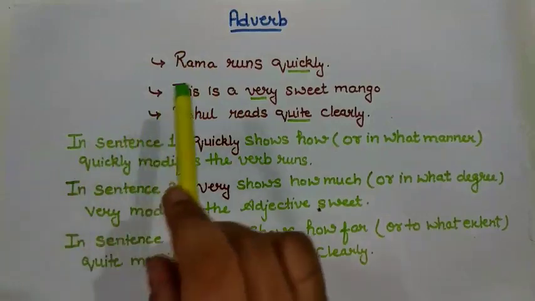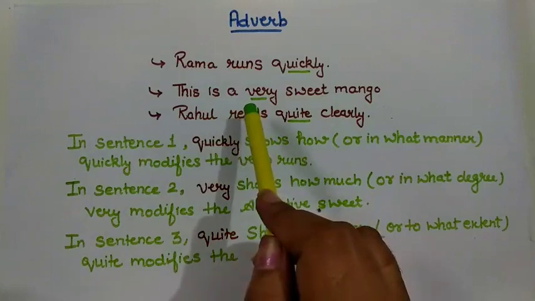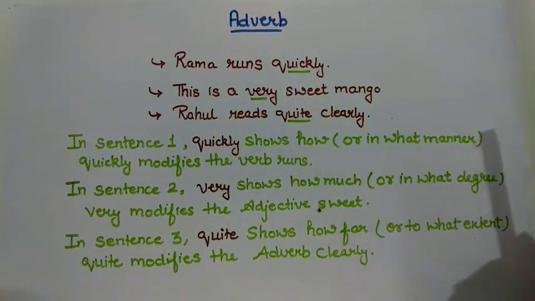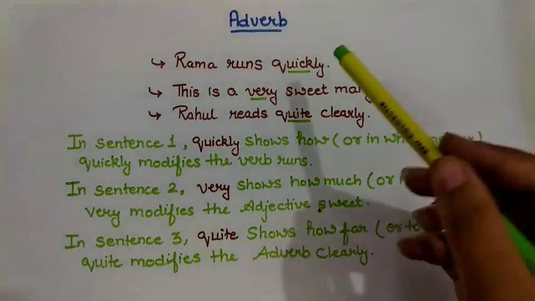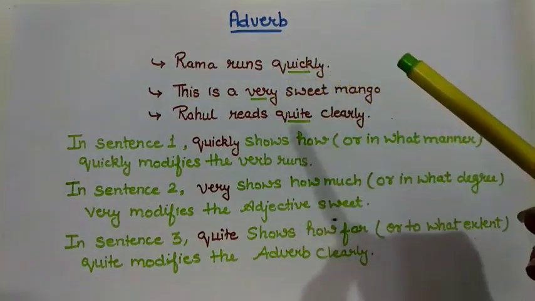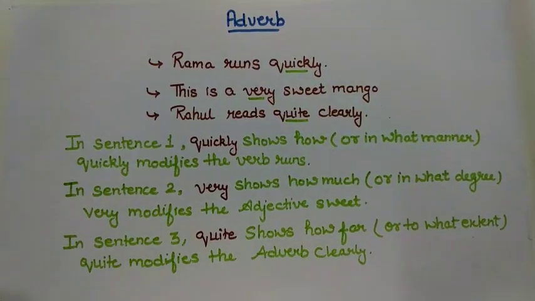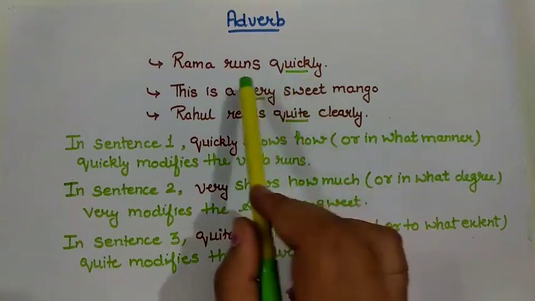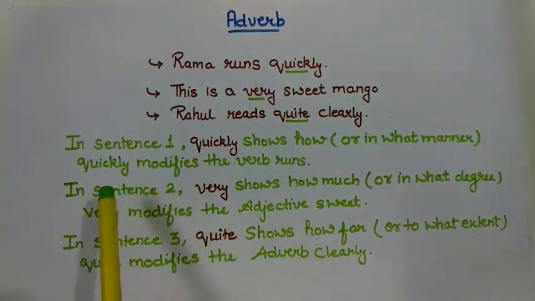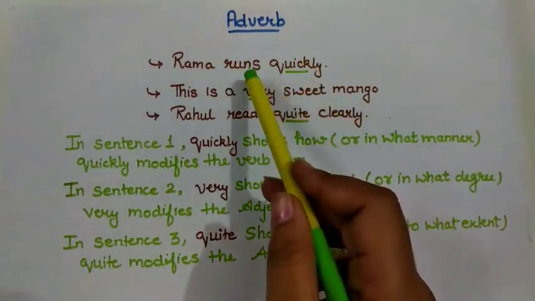First sentence is Rama runs quickly. Next one is this is a very sweet mango. And the third sentence is Rahul reads quite clearly. Now, can you see the underlined words? In sentence 1, quickly shows how or in what manner. Here, I have used quickly for running. Here, quickly is modifying the verb running or the verb runs.